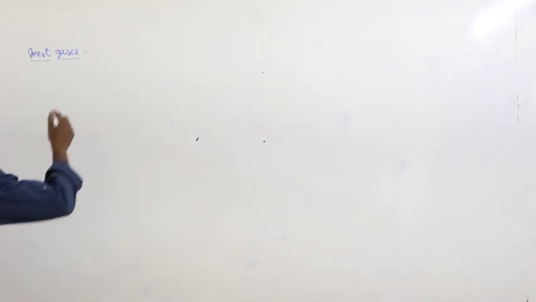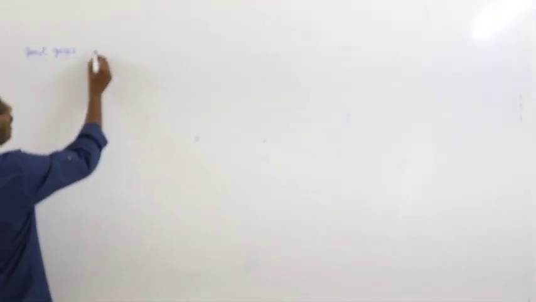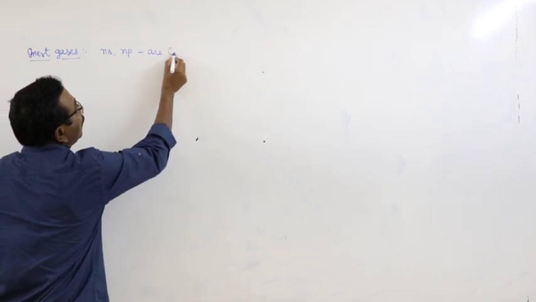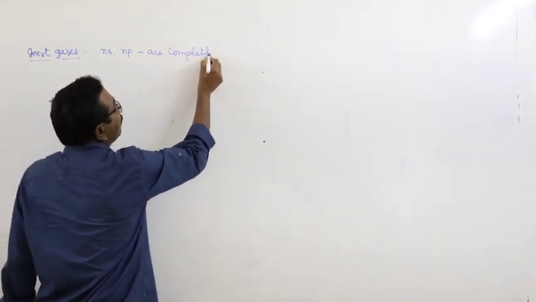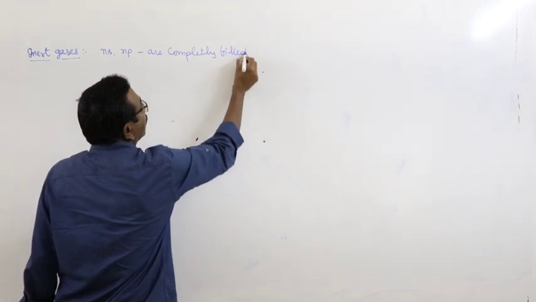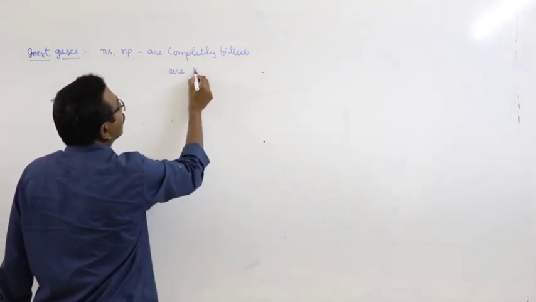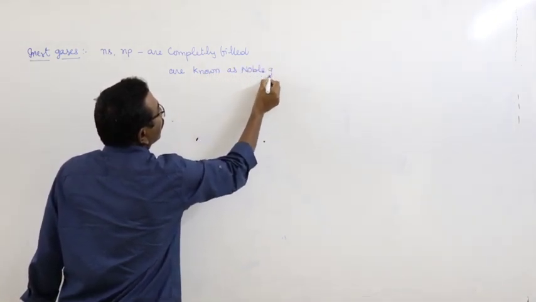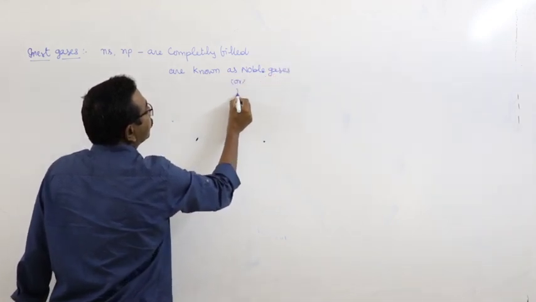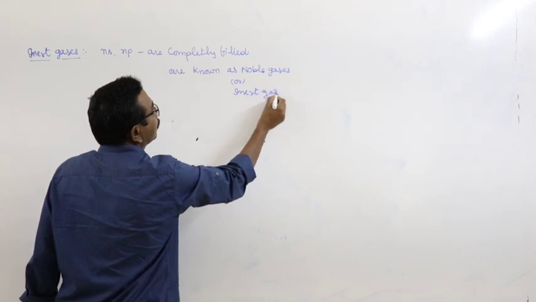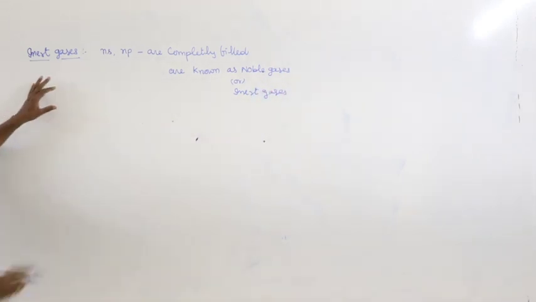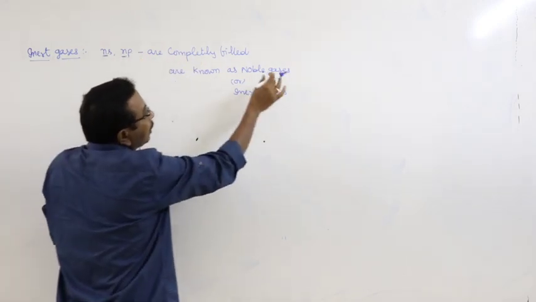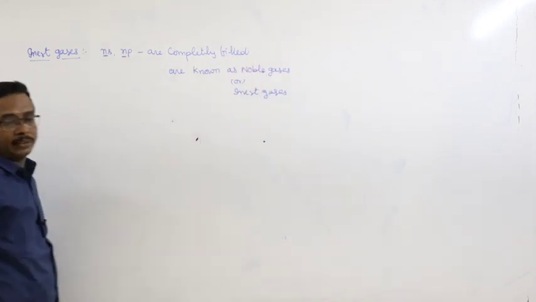Here the first one: the elements in which the outermost s and p orbitals are completely filled are known as inert gas elements or noble gases.